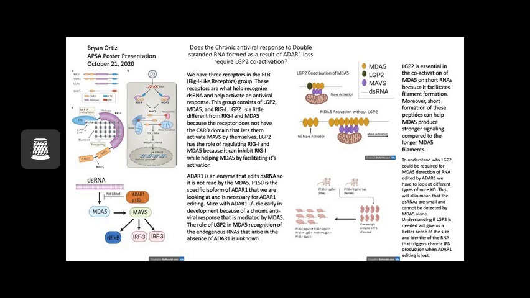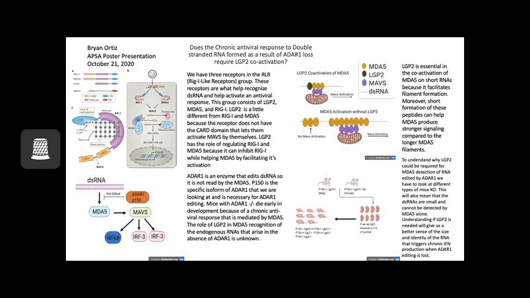When we look at the other mice that didn't survive the LGP2 knockout, the only other way would be MDA5 activation without LGP2, which means there would be longer filaments, and LGP2 did not play a role.